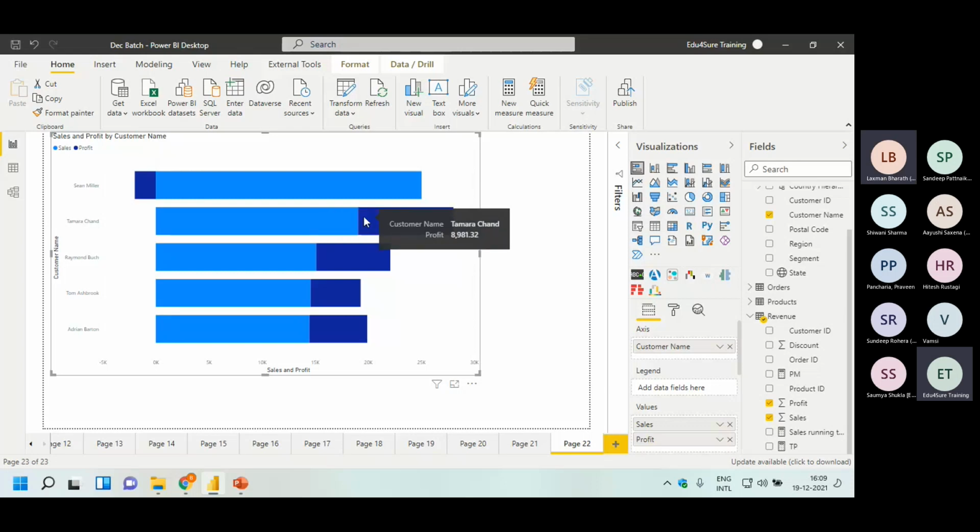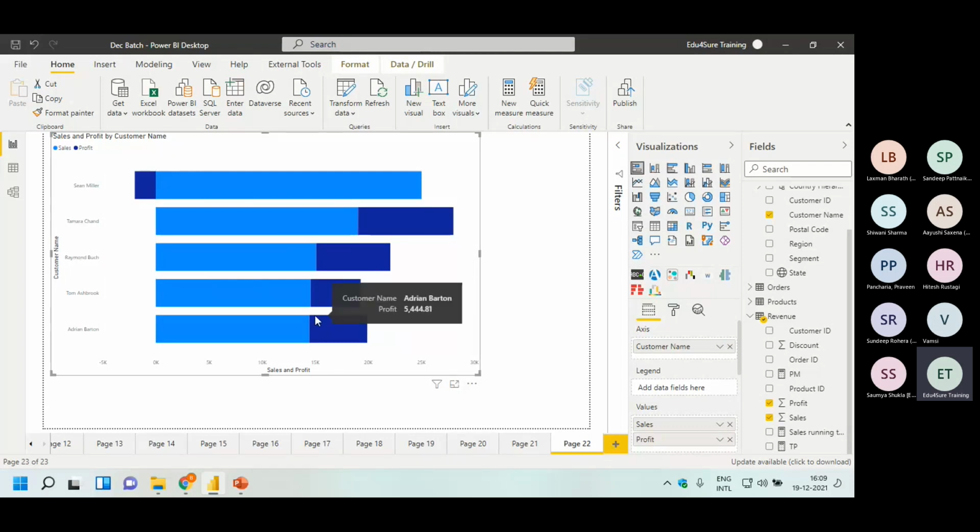Same for the second one. He has given me so many sales and kind of 1/3 profit. I'm just saying 1/3 on the basis of what I can see in this graph. Actual calculation we have not done. It looks like 1/3 of this entire bar to me, at least. Same with this, Raymond. It looks like 1/3 profit. With Tom, it's looking like 1/4. And with Andrian also, it's looking like somewhere around less than 1/3.